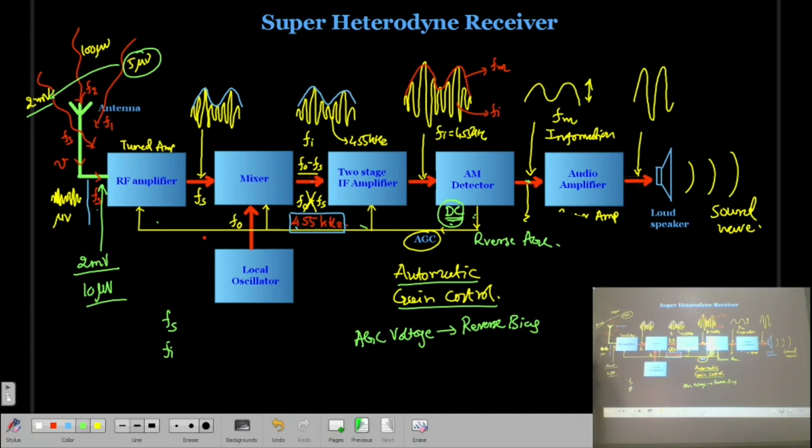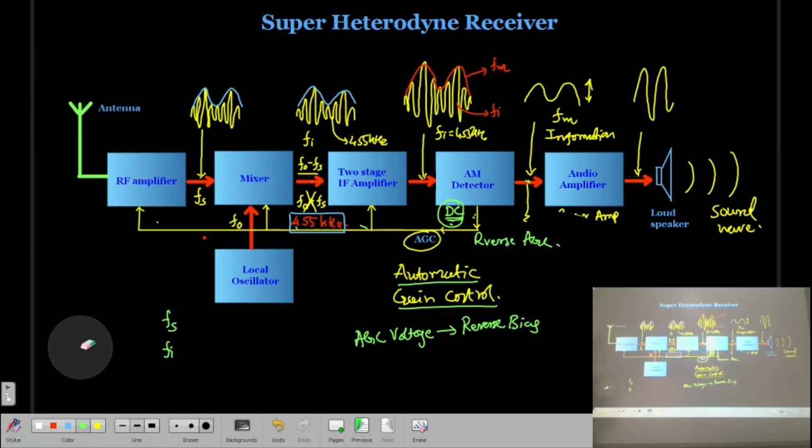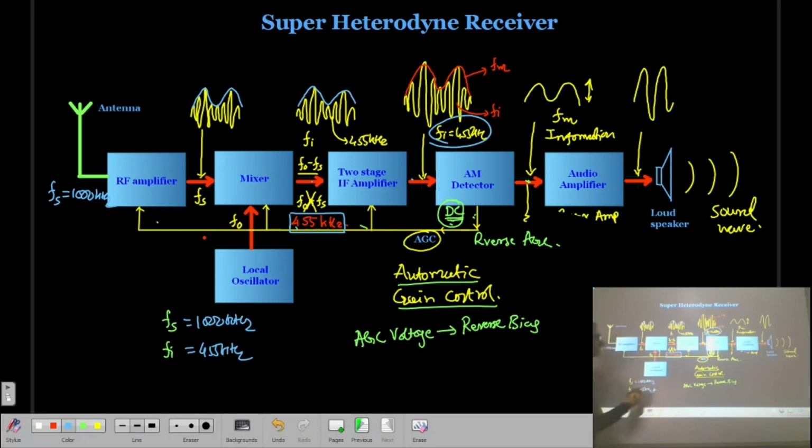Remember, suppose this radio is going to be tuned for 1000 kilohertz, and the frequency at this point is 455 kilohertz. Fs is 1000 kilohertz, and this is 455 kilohertz.